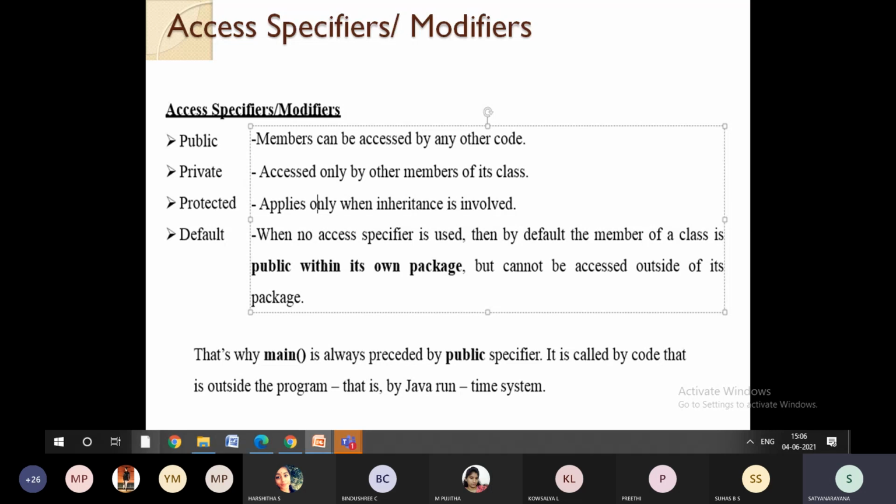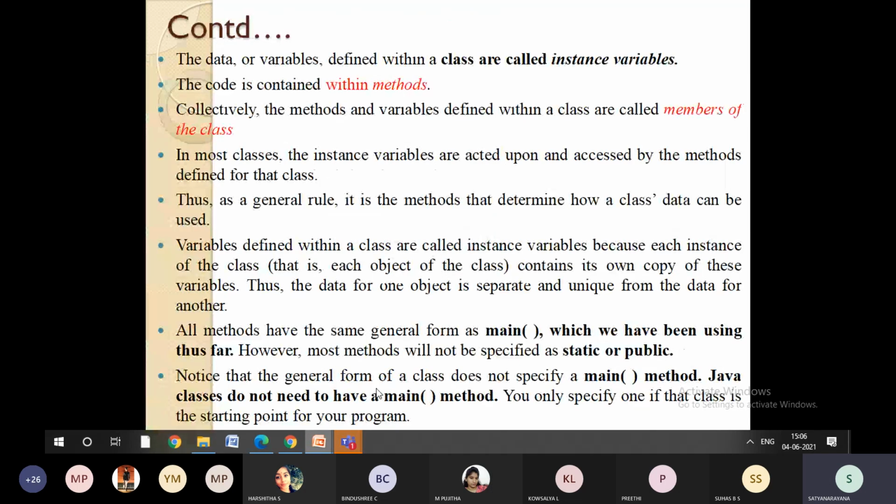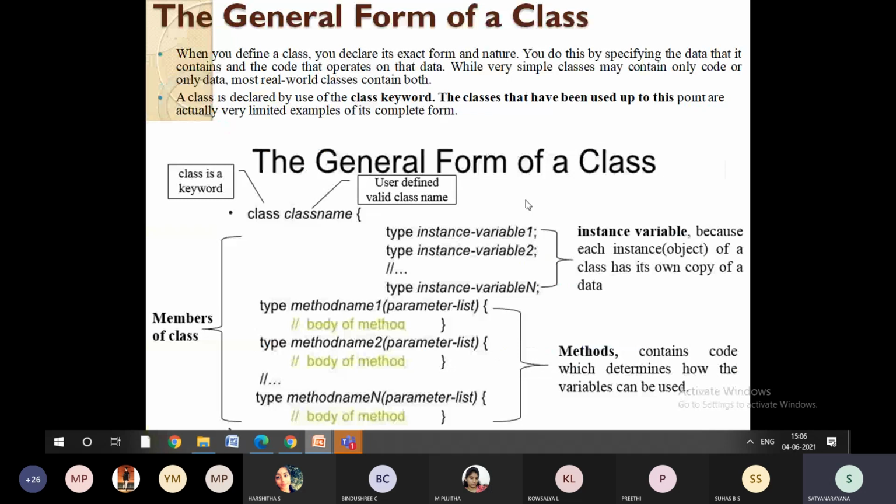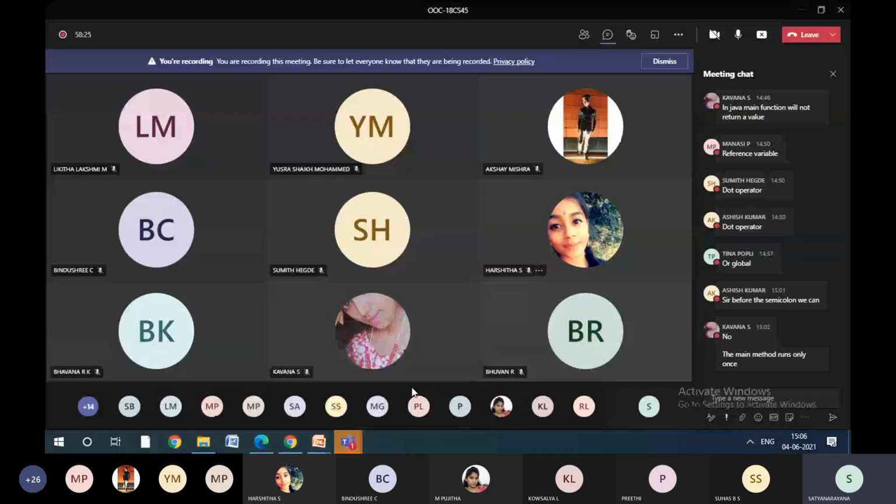The default access specifier says that it is going to be public within its own package. What does it mean? When I am defining a class, it is going to be public only within this scope. After this, I cannot access it. Why can I not access it? Because it is public only to that particular class. After that class, I cannot access it.